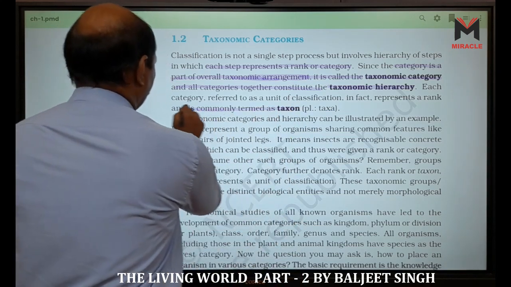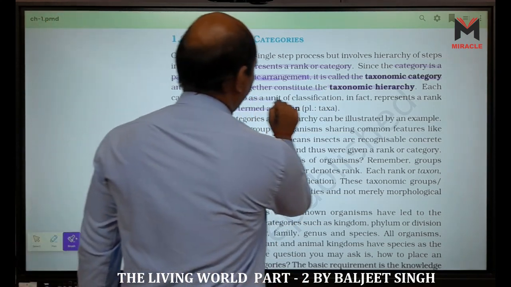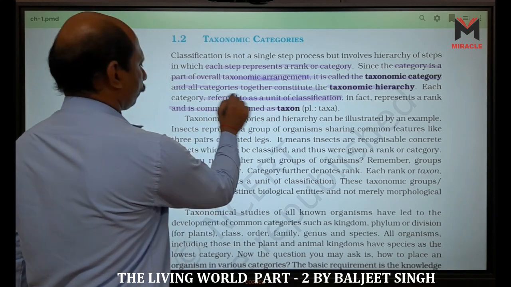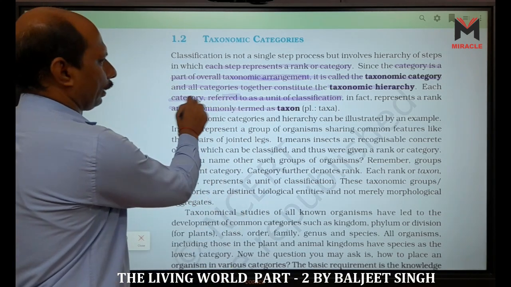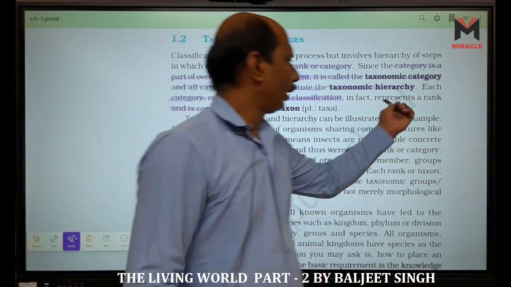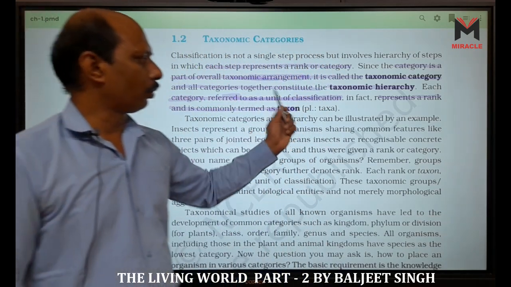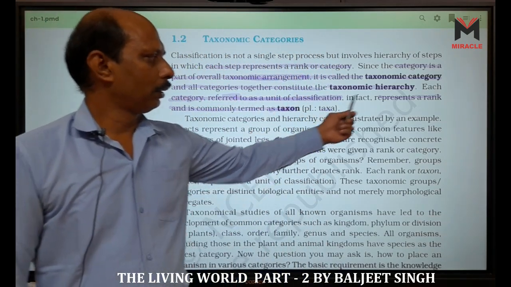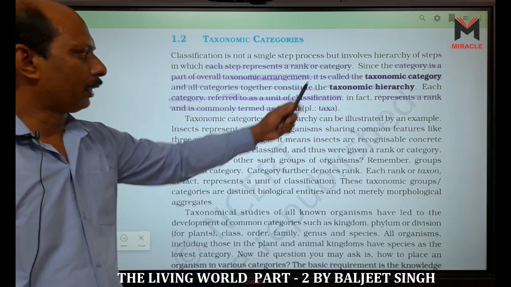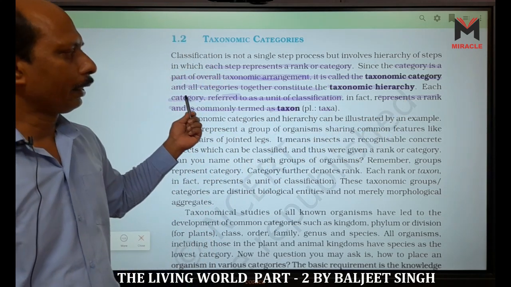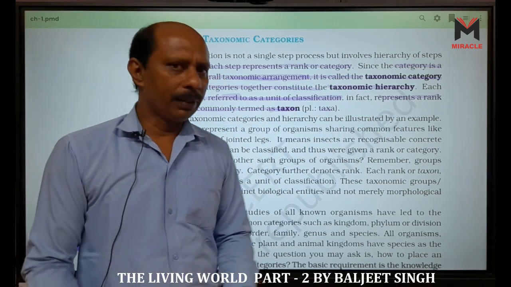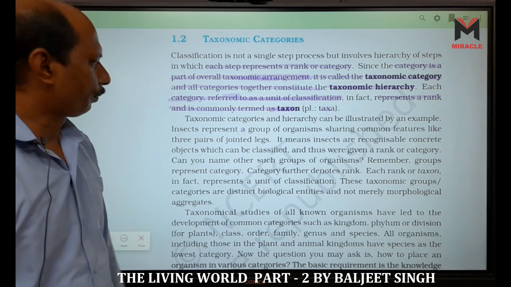So what is taxon? Taxon means a unit of classification. That means category, or it represents a rank. When we consider taxon in plural, it is called taxa. That means they represent a rank, or a category, or a unit of classification.